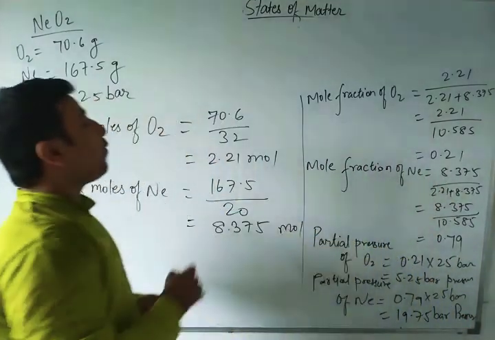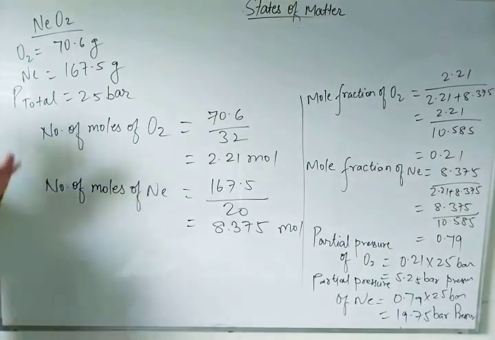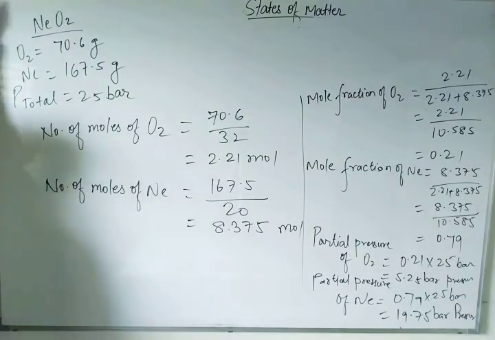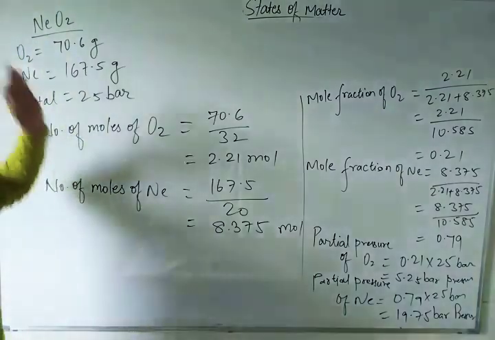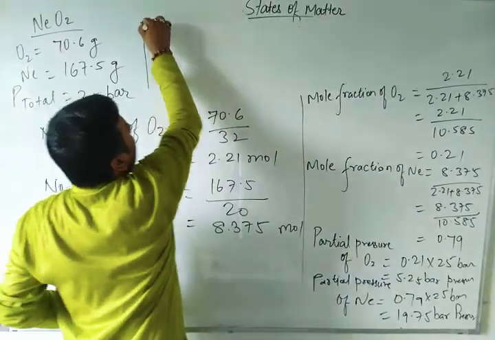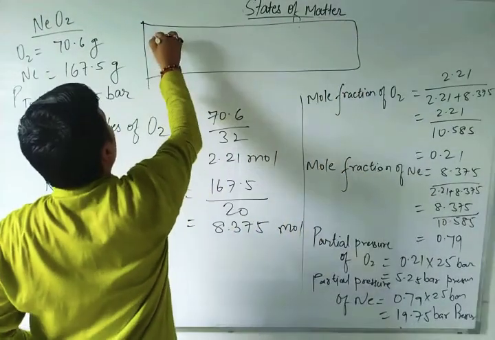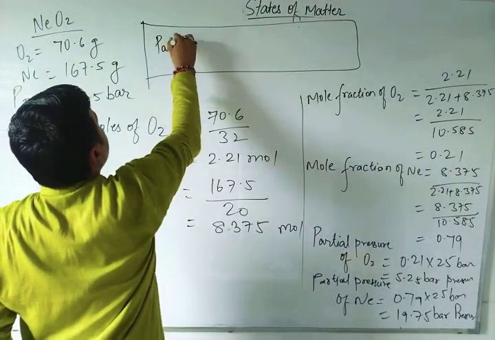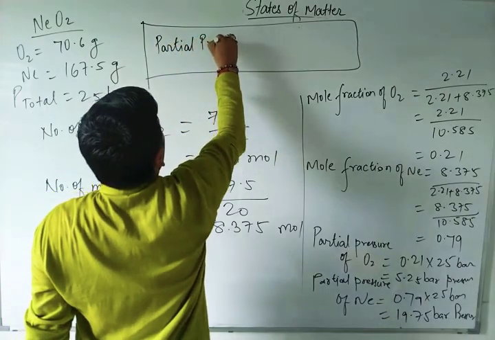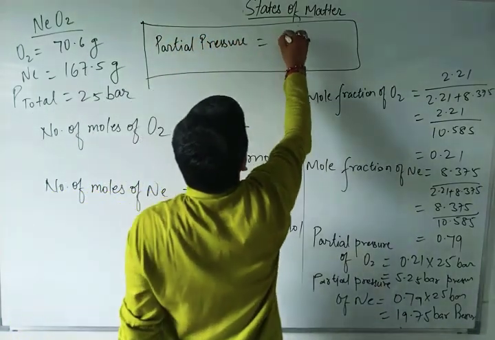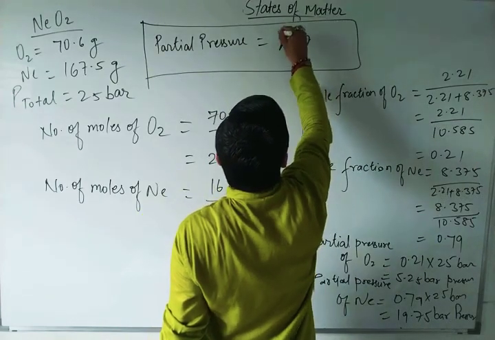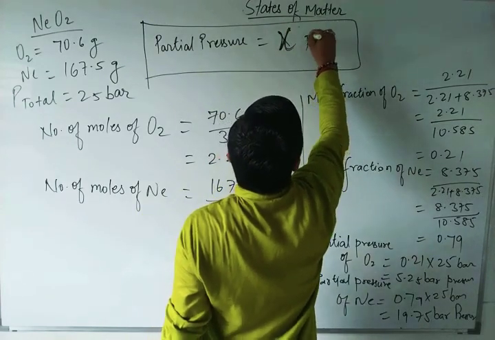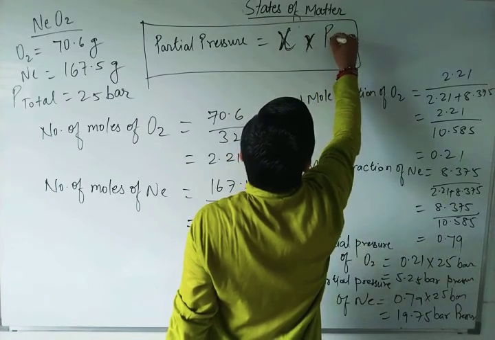So this is the way you calculate it. After calculating the mole fraction, you multiply with the total pressure, that is 25. Remember, the partial pressure is the mole fraction x into P total.